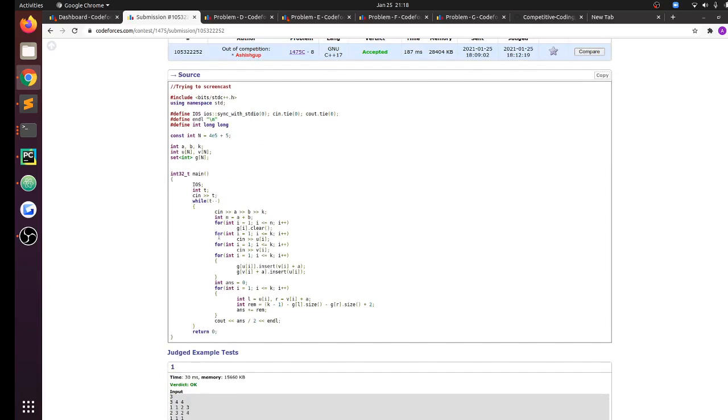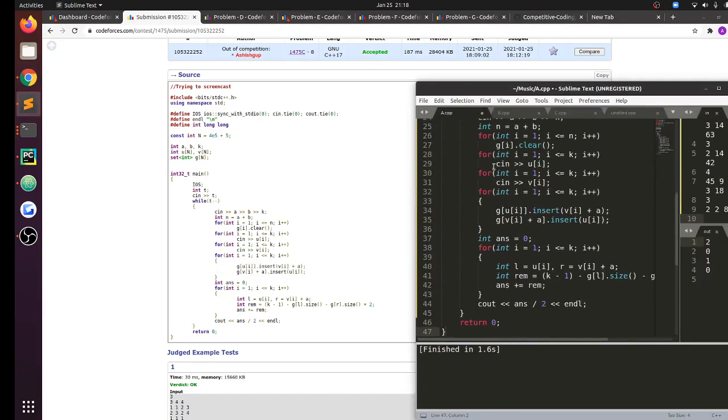So let me show what I mean through my program. Yeah, so what I did was, these are the edges like ai, bi, I have taken it as ui, vi. So for easy renumbering, I have labeled all of the boys from 1 to a and all of the girls from a plus 1 to a plus b, because we have total a plus b vertices. And for all the edges in the input, constructing the graph is not required, just having a size would be more than sufficient. So let me modify this to make it O of n complexity.